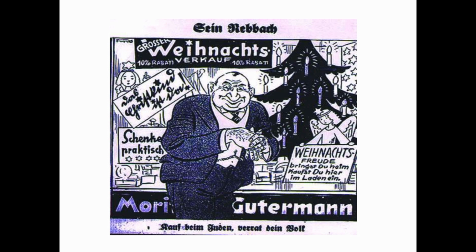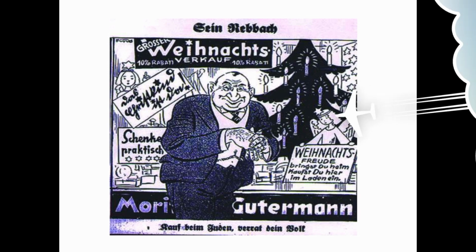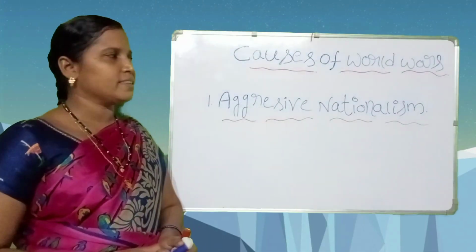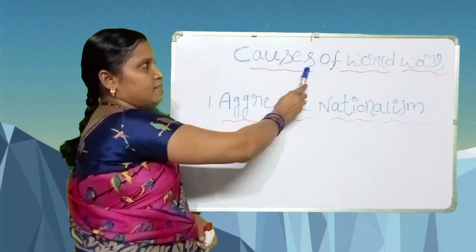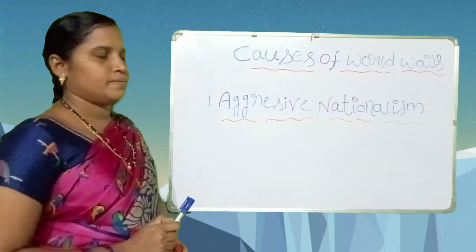a cartoon in German with the caption Buy from the Jews, Betray Your People, 1929. What bias does it show? Students, this picture indicates don't buy from the Jews. Don't betray your people. Students, let us see the causes of world wars.